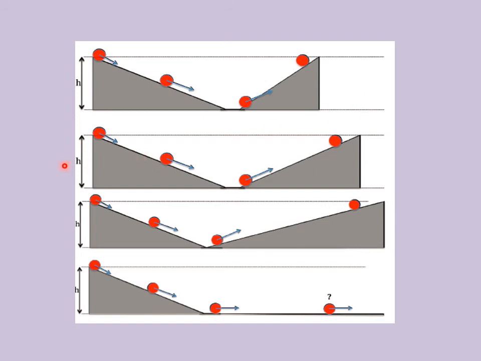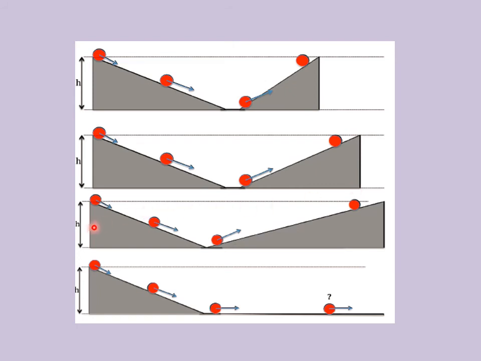In the second case, with the same height and the same speed, he made the ball roll down. But the main difference between the first and the second case is that the angle of inclination was changed. He decreased the angle. The same ball picks up speed and reaches the same height. But if you compare this case and that case, the distance traveled by the ball to reach this height is different, though the height is the same.